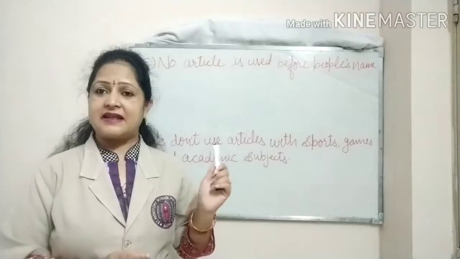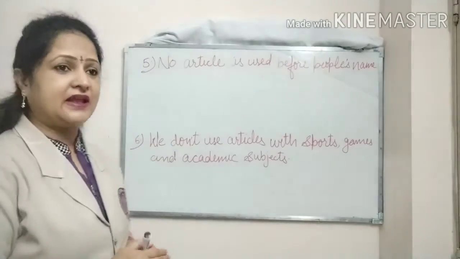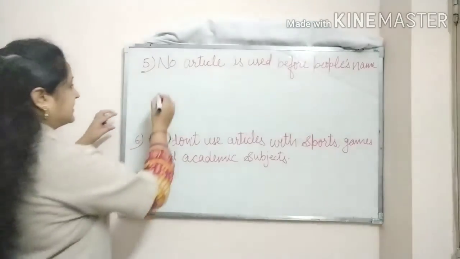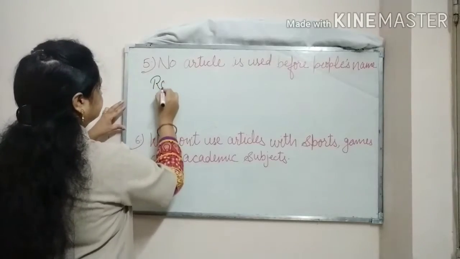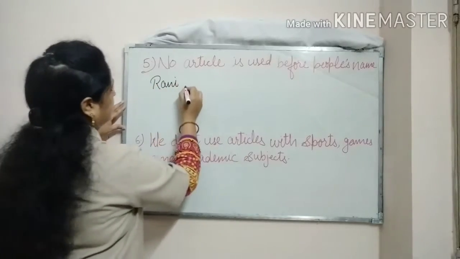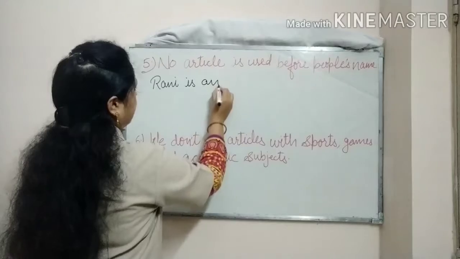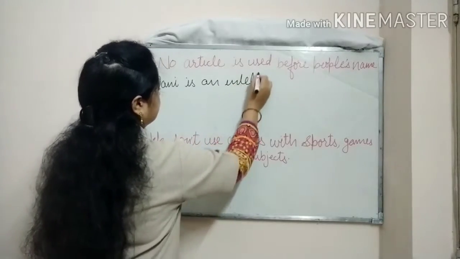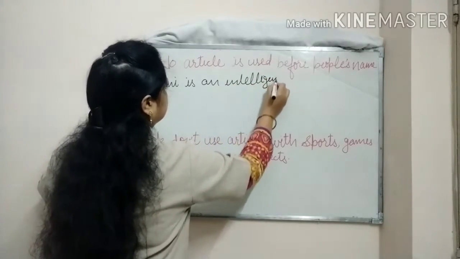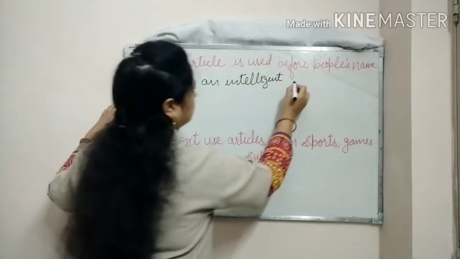I am writing one example here to understand it well. The example is: Rani is an intelligent girl.